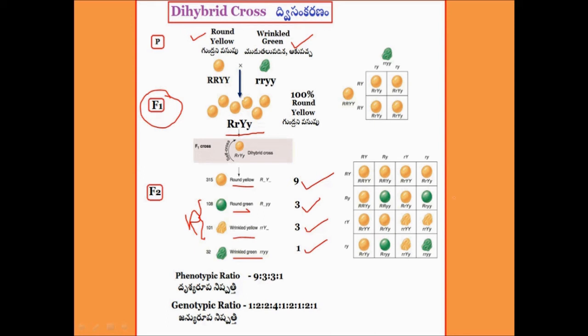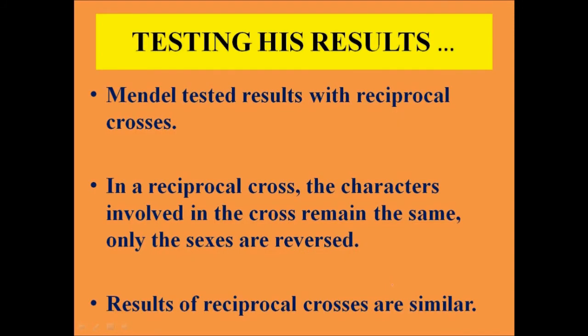When we look into the genotype, the genotypic ratio of the F2 generation was 1:2:2:4:1:2:1:2:1. So this was the genotypic ratio which was obtained in the F2 generation. Now Mendel wanted to test his results over some of the doubts he had. Now Mendel tested the results with a reciprocal cross.